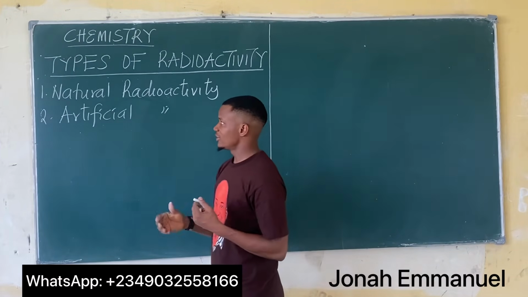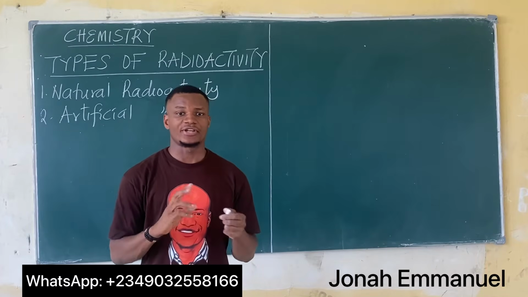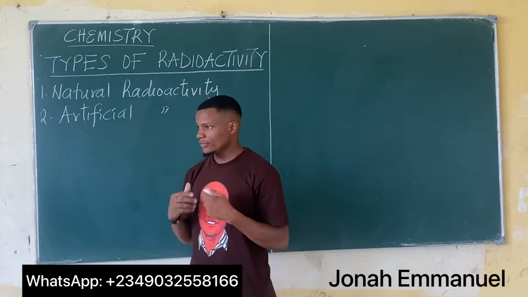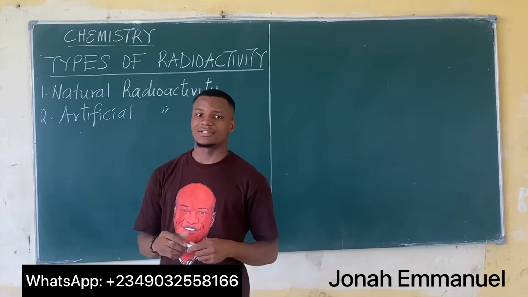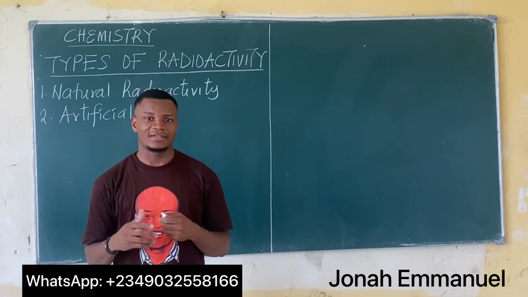By definition, natural radioactivity is simply the spontaneous disintegration or decay of the nucleus of an atom where alpha particle, beta particle, gamma rays, a combination of any two or all three is being released with the release of heat energy. Now, the heat energy released during radiation is called nuclear energy. For both natural radioactivity and radioactivity in general, we said it is the spontaneous decay or disintegration. Now, let's analyze the term decay.